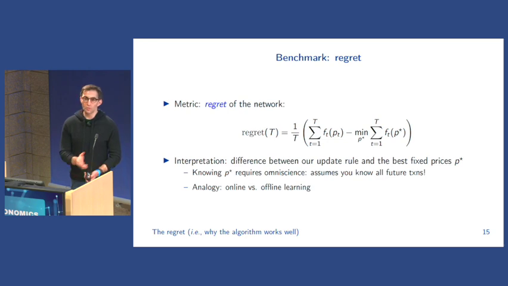price. One way to think about this in the machine learning context is, the first scenario says I get my data points streaming. I have some initial, say, weight vector or some initial parameters for my model. I get a data point, I make some prediction, I incur some loss, I use that to update my model. The second scenario says I get all the data in one batch. I train one model with a fixed set of parameters, and then I evaluate the loss on all of the data points. So this is why this online optimization metric is intimately tied to the online learning setting as well, just for some intuition.